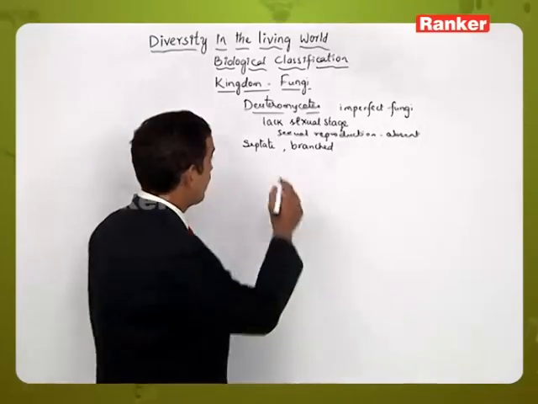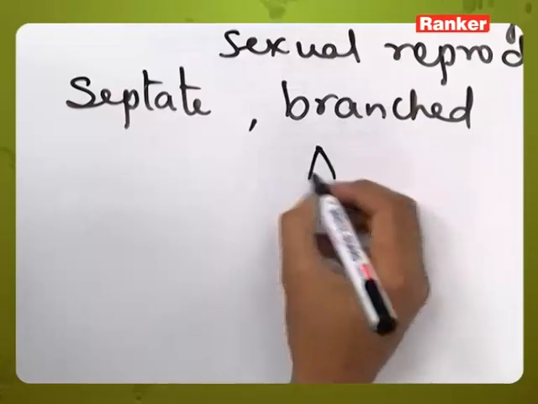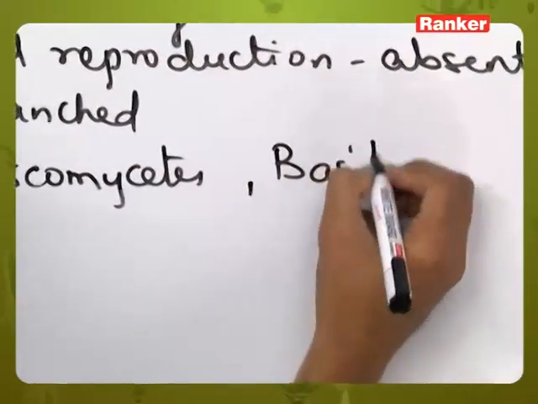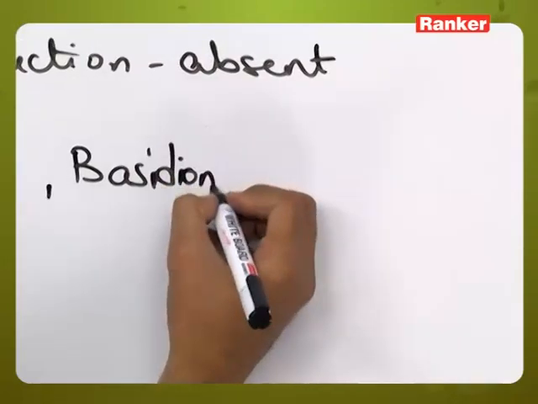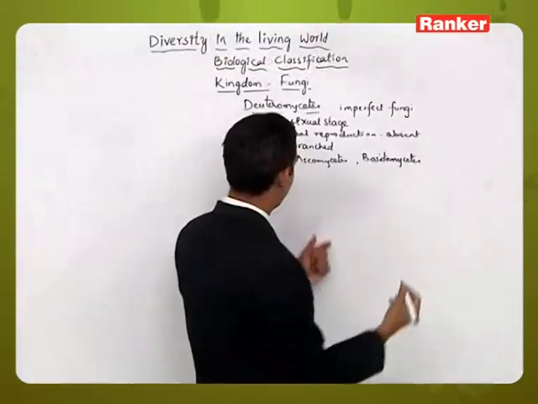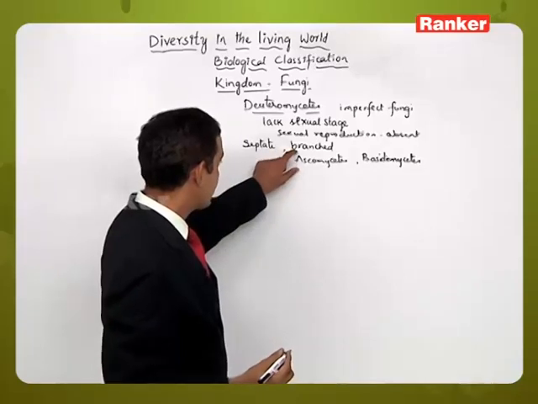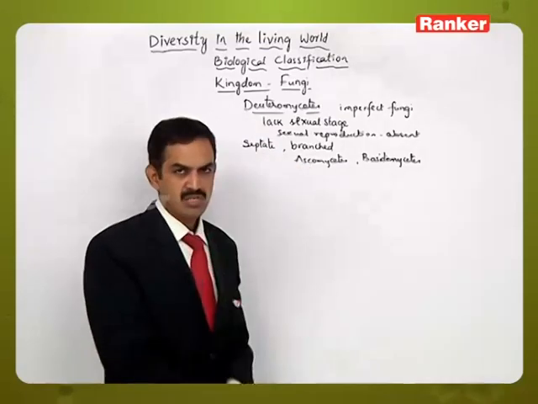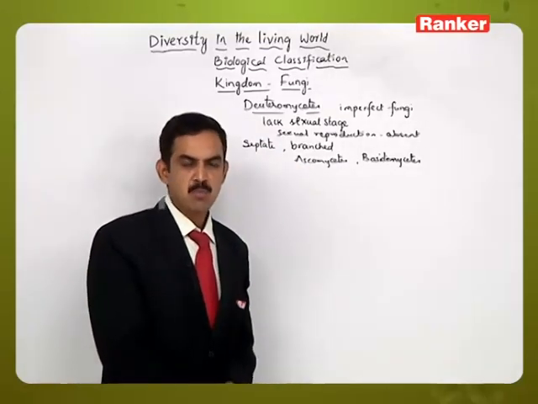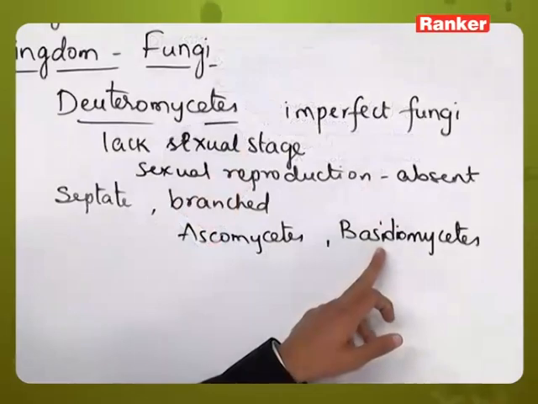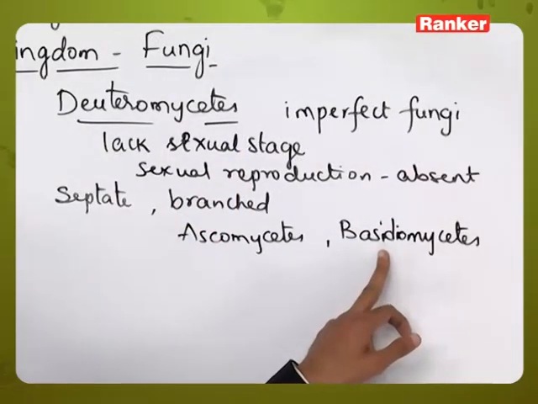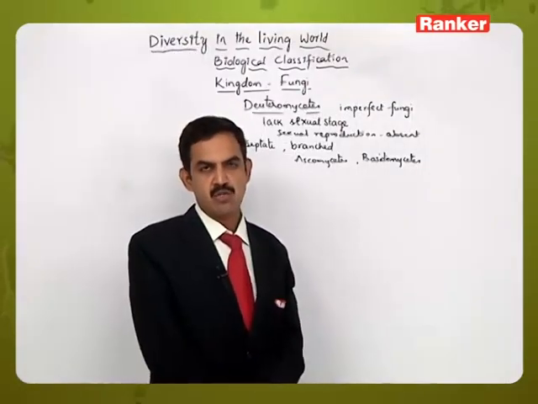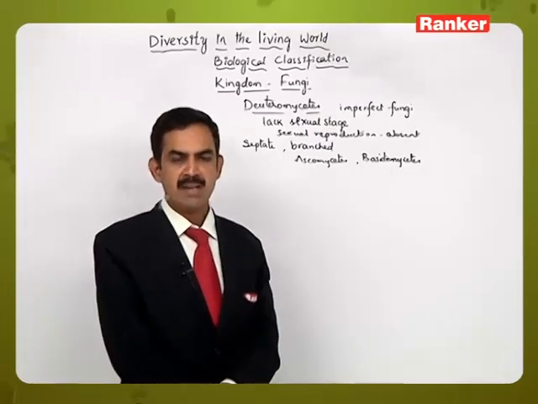The sexual stage related to these Deuteromycetes members may belong to the Ascomycetes group or the Basidiomycetes group. So once they correlate the characters to the Ascomycetes group, the member present in Deuteromycetes will be given a position in the Ascomycetes by removing it from the Deuteromycetes. In the same way, if the characters of a sexual stage are more similar to Basidiomycetes, they are given a specific position in the Basidiomycetes by removing them from the Deuteromycetes group.